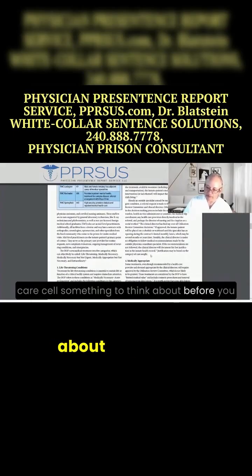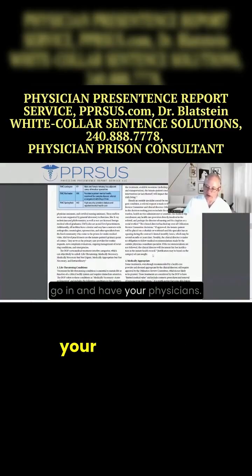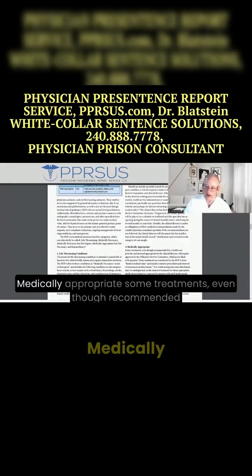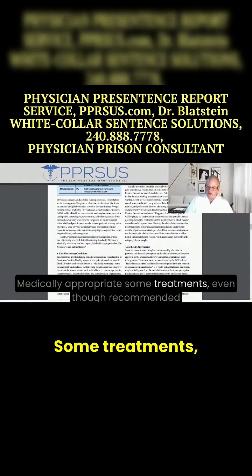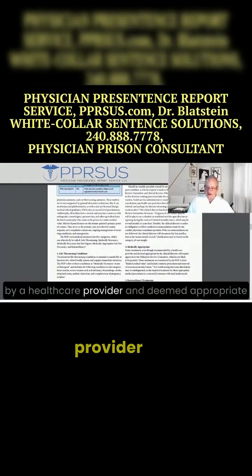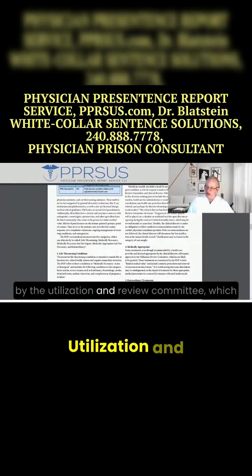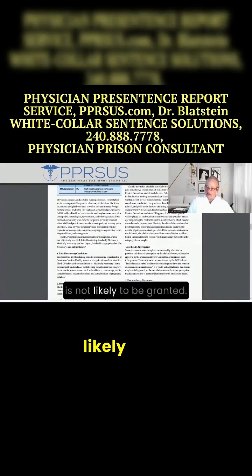Something to think about before you go in and have your physicians, if in fact this applies to you, address this before the pre-sentence interview. Number 4, medically appropriate. Some treatments, even though recommended by a healthcare provider and deemed appropriate by the clinical director, still require approval by the utilization and review committee, which is not likely to be granted.